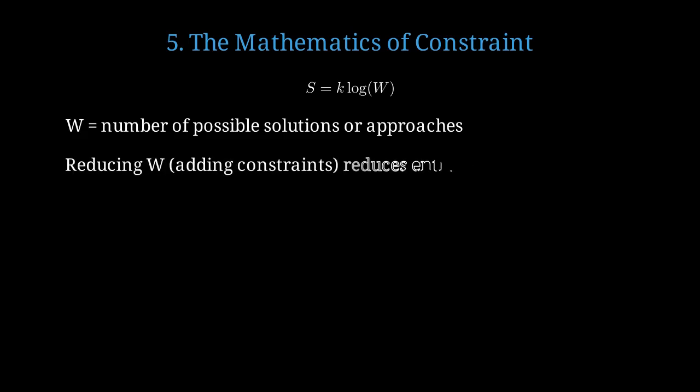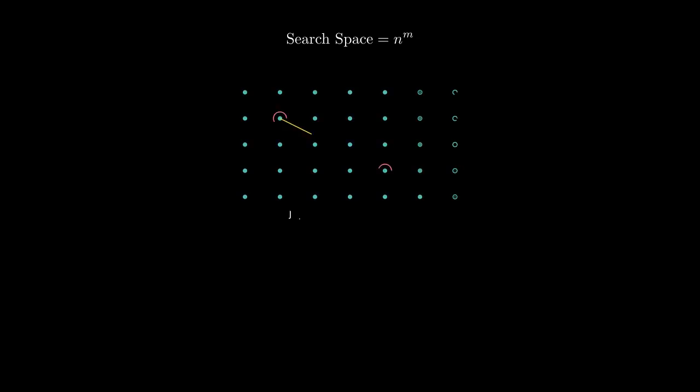By reducing W through adding constraints, we reduce entropy, or chaos, making it easier to find optimal solutions. The search space grows as n to the power m, where n is options per decision and m is number of decisions. Constraints reduce the search space from all these dots to just a narrow path, making the optimal solution much easier